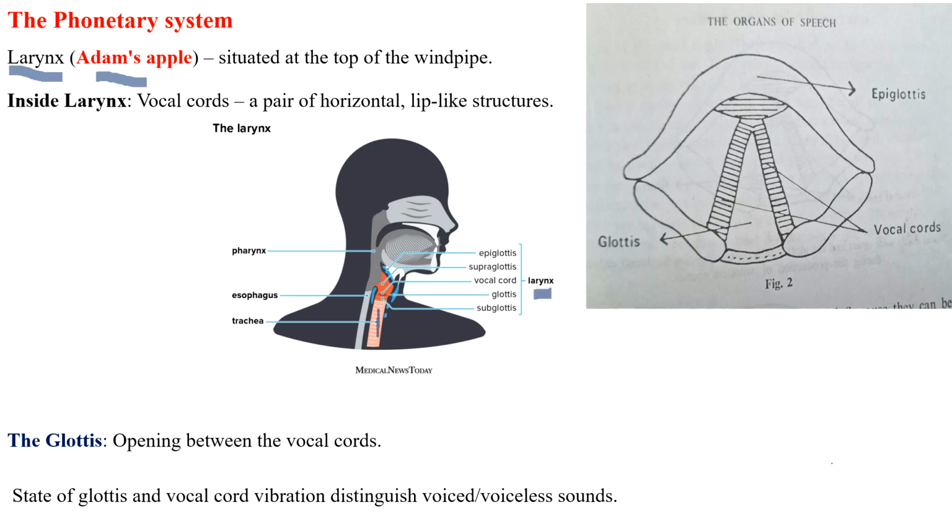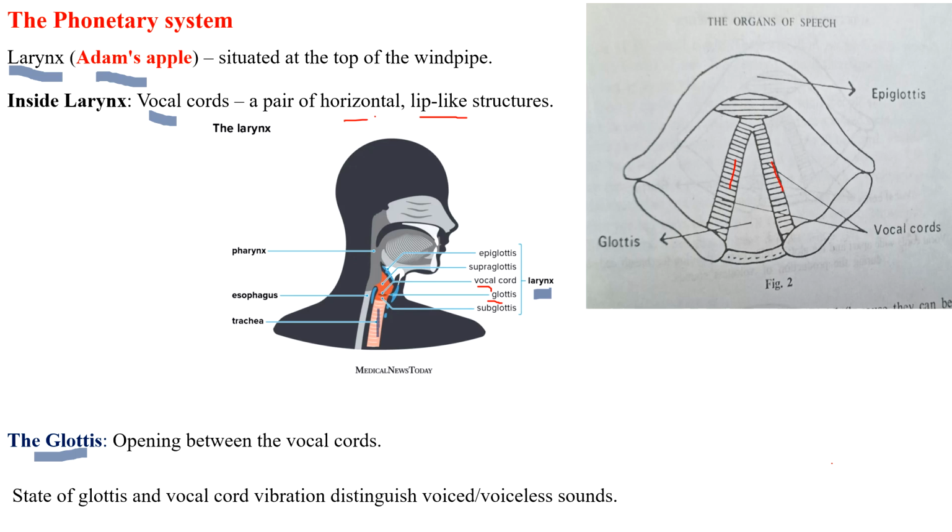This is the larynx, and the larynx comprises vocal cords and glottis. Vocal cords and glottis are the parts of the larynx. These vocal cords are a pair of horizontal, lip-like structures. See the diagram here. This is a pair of